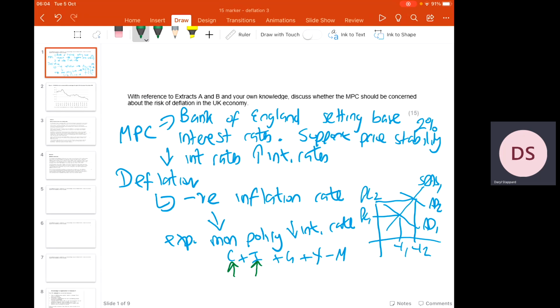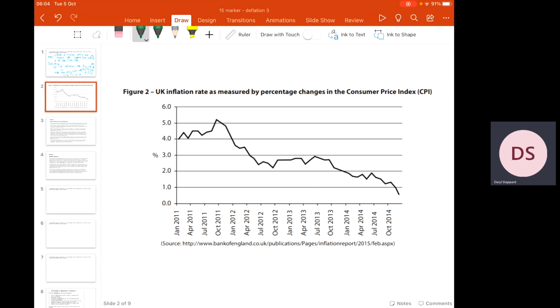Now, even though this question says extracts A and B, I think it's worth showing you this data here. So this data was presented alongside this exam question when it was sat. Now, I want to point out here this high. So in October 2011, the inflation rate went as high as 5.2%.